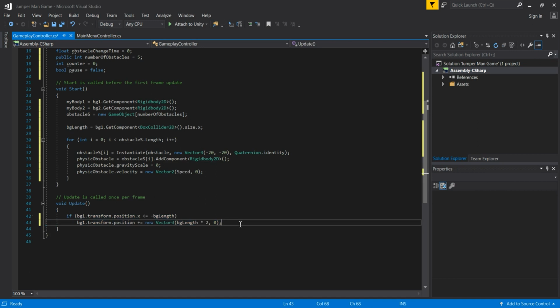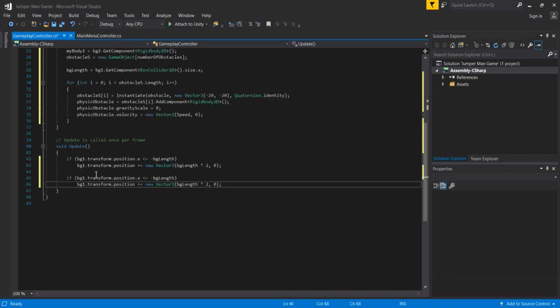So we are going to copy this if statement and paste it down here, because we will have exactly the same thing for our bg2. We'll simply change here from 1 to 2, and also here. So bg2.transform.position.x, if this is less than or equal to minus bg length. This is the same if statement as for our bg1, and if this is true we are going to move our bg.transform.position.